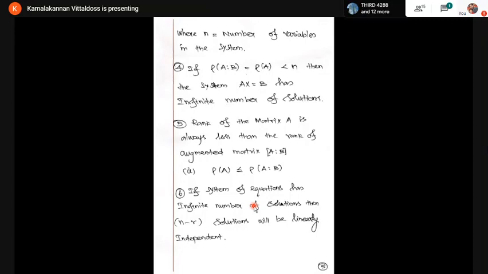And the sixth point. If the system of equations has an infinite number of solutions, more than one solution, then among the solutions, n minus r solutions will be linearly independent. What is the meaning of n? n is the number of variables, r is nothing but the rank. So n minus r solutions will be linearly independent. So if the system has infinitely many solutions, in that case, n minus r solutions will be linearly independent.